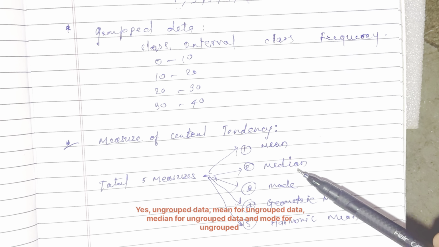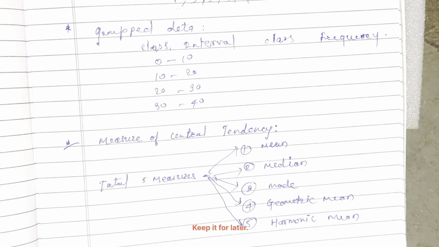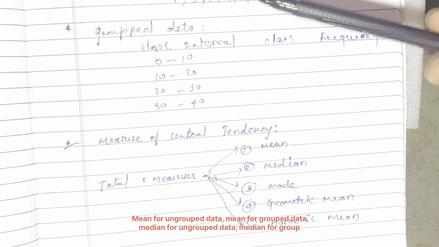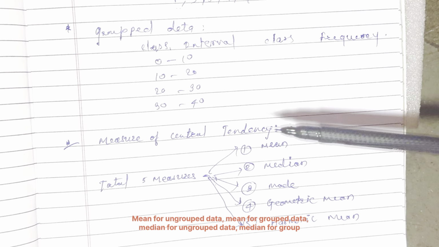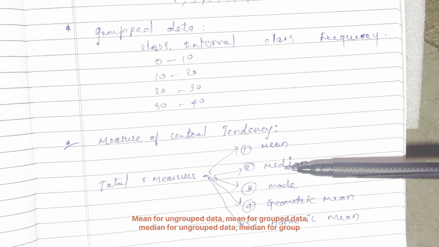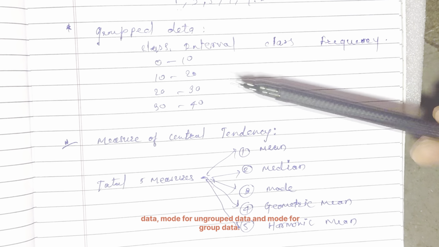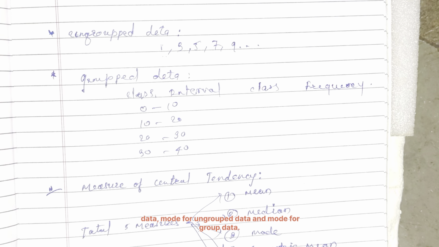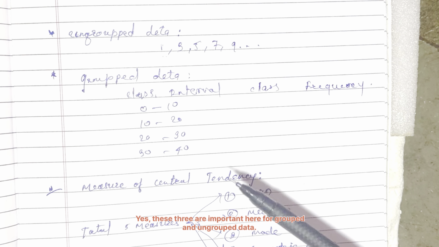Geometric mean and harmonic mean, keep them for later; I will explain those in very simple language. First of all we understand these three, mean, median and mode, for ungrouped data and for grouped data.